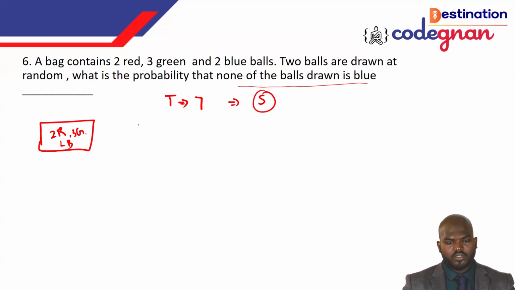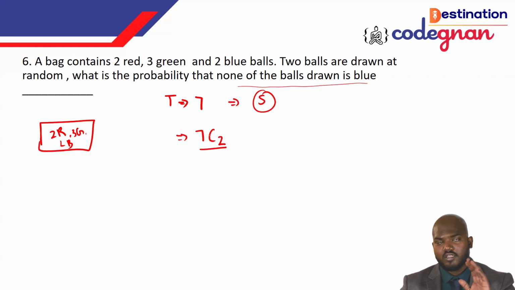Okay, and coming to this one, they are asking: 2 balls are drawn out. 2 balls drawn out means we can take it as 7C2. Okay, 7C2, because in probability always the combination will play. Very rarely permutation will come inside, but in this one, out of the 7 balls we need 2 balls only. They don't have any criteria to select the 2 balls.